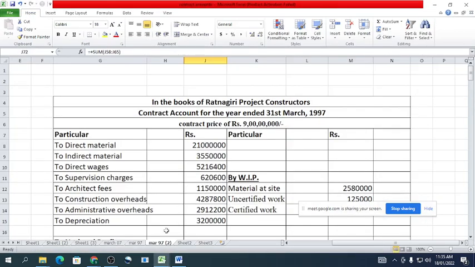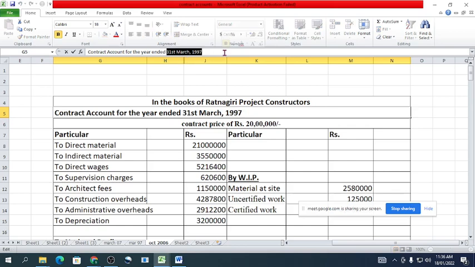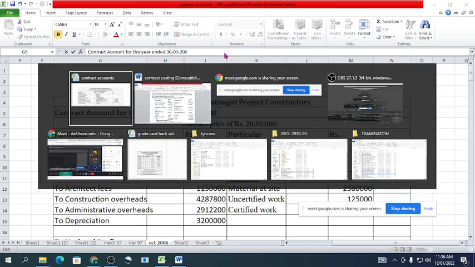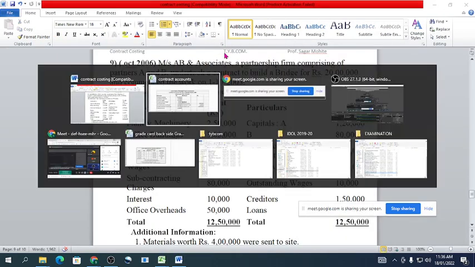October 2006. Contract price rupees 20 lakhs. Contract account for the year ended 30th September 2004.